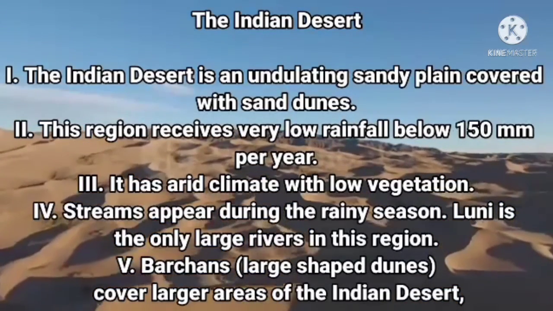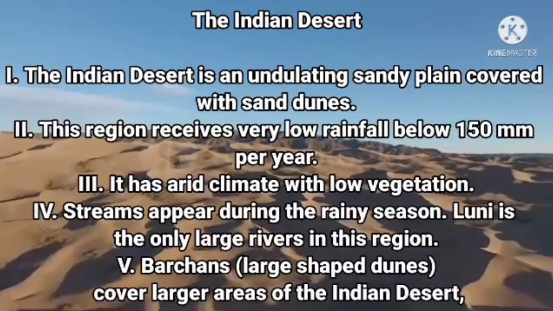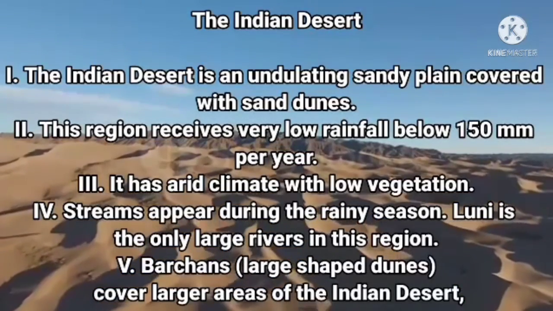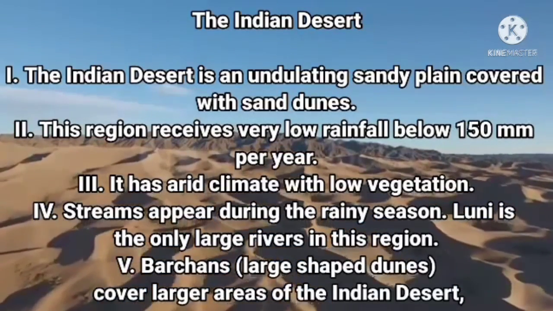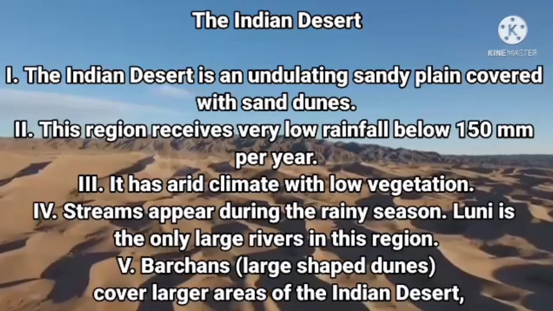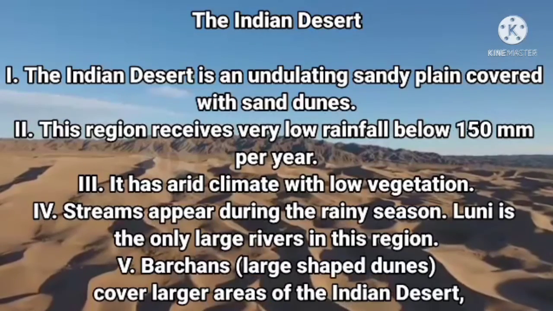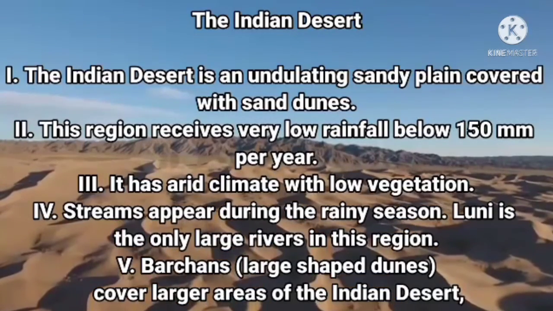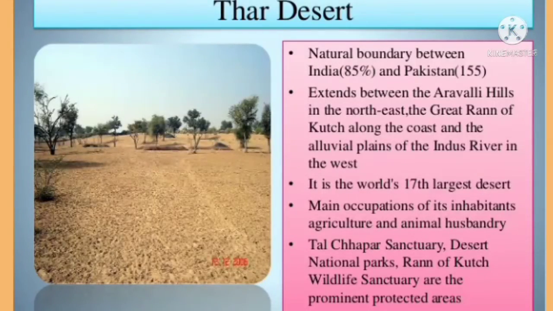Hence, it is an arid climate with low vegetation cover, and because of these characteristic features it is also known as the Marusthali, or we can say Registan. Some of the well-pronounced desert land features present here are mushroom rocks, shifting dunes and oases. Mostly it is in the southern part.